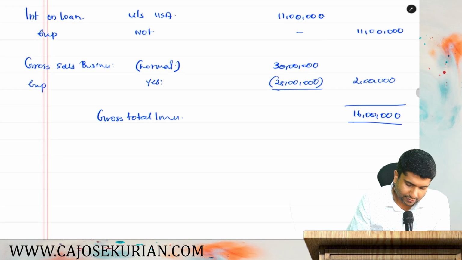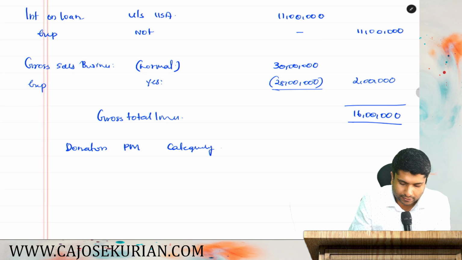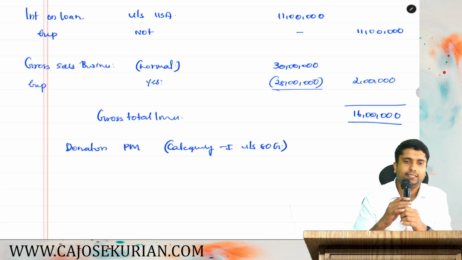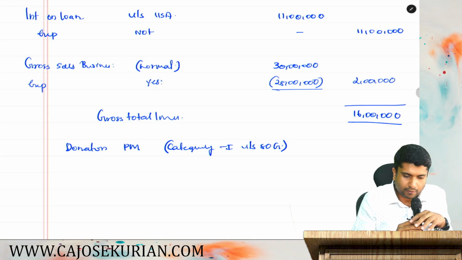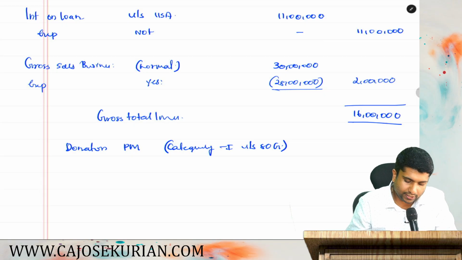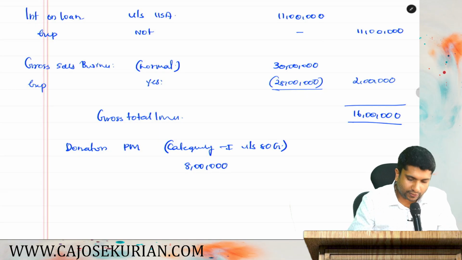Now friends, they are talking about a donation to Prime Minister's National Relief Fund, which is a category 1 deduction under section 80G. What is category 1 under 80G? 100% deductible without any ceiling limit. But there is one problem. How much is the amount? 8 lakh. Before jumping into a conclusion, you have to check one thing.